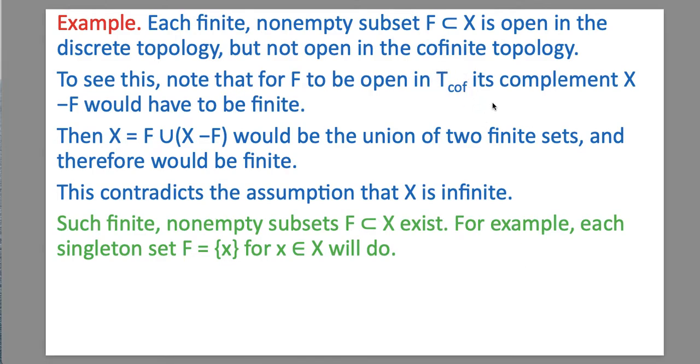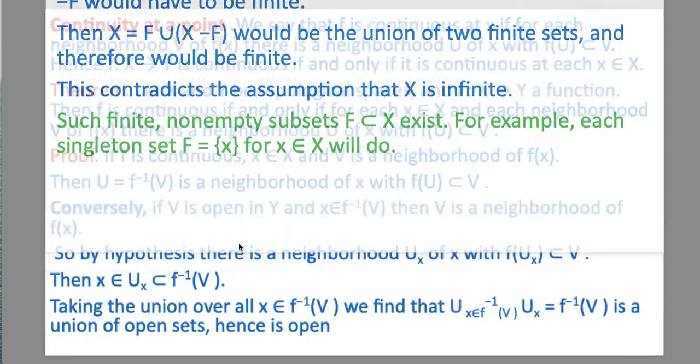its complement X minus F would have to be finite. Then X is equal to F union (X minus F), which would be the union of two finite sets and therefore would be finite. But this contradicts the assumption that X is infinite. We can say such finite non-empty subsets F of X exist. For example, each singleton set F equal to {x} for x belonging to X will serve the purpose.